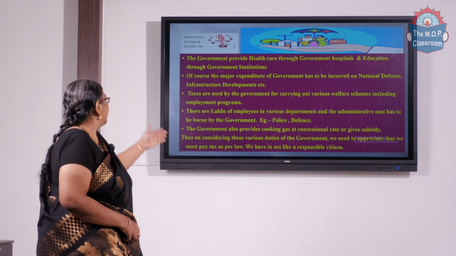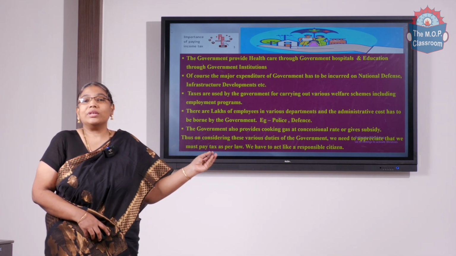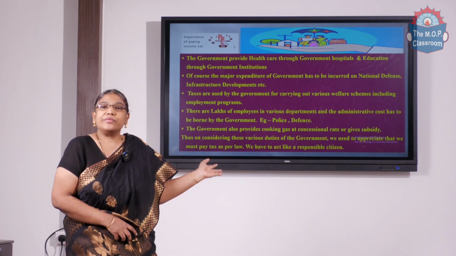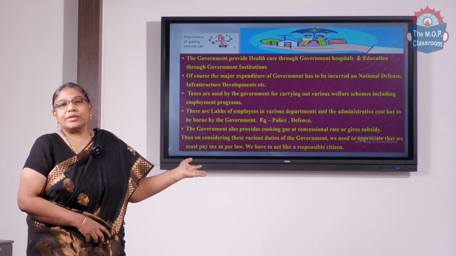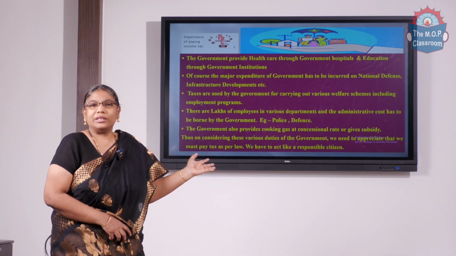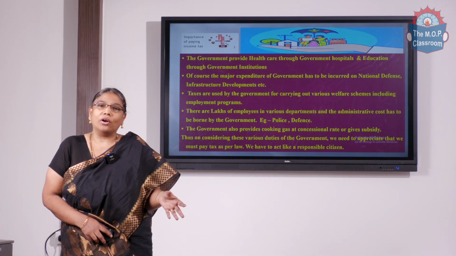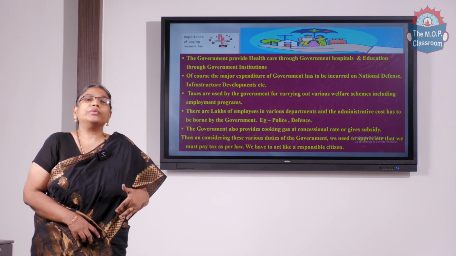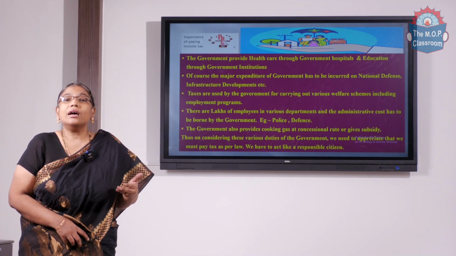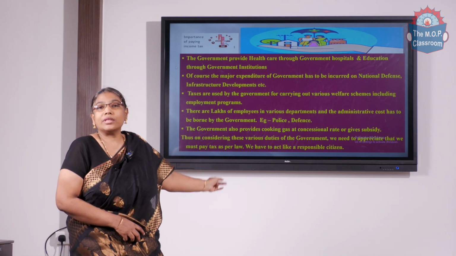The government also provides benefits that we enjoy whether we know it or not, for example cooking gas at a subsidized rate, or subsidies for facilities. So we should not consider tax a donation or voluntary contribution. It is our obligation and our duty to pay the tax. We should accept it as a responsibility, and act like responsible citizens.